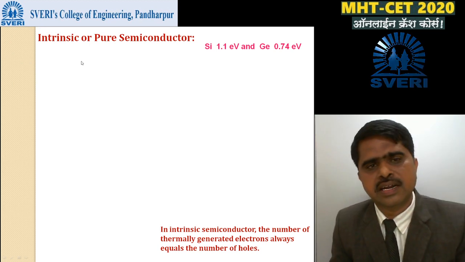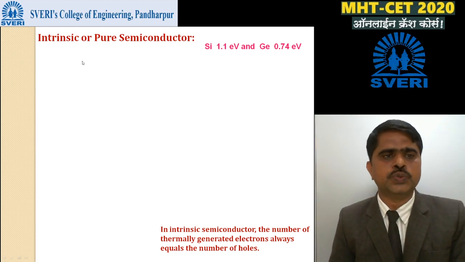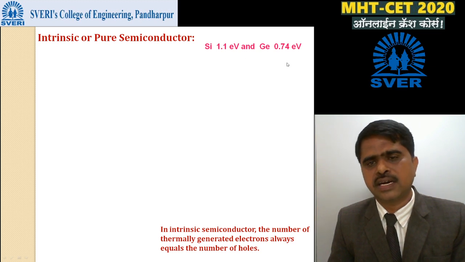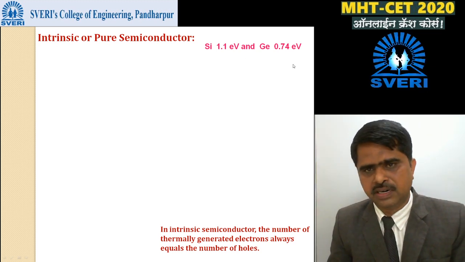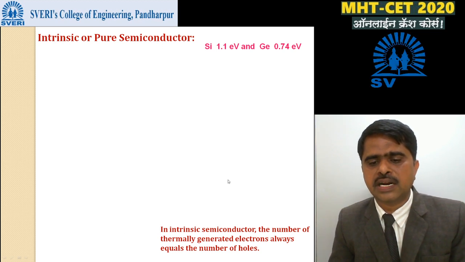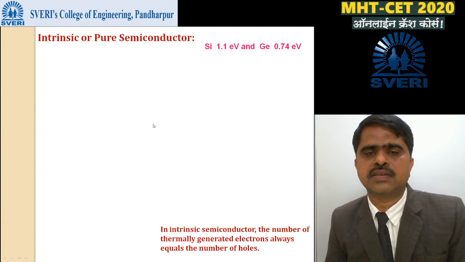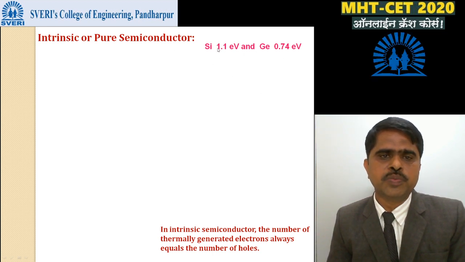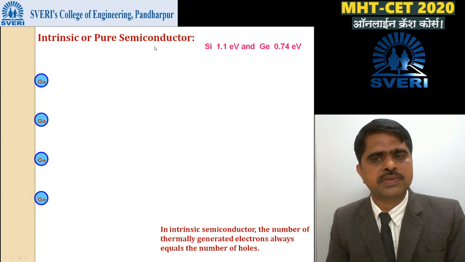these semiconductors are classified into two types. First is intrinsic type of semiconductors and second is extrinsic type of semiconductors. First we will see intrinsic type of semiconductors. Intrinsic semiconductors means pure semiconductors. Silicon and germanium are examples of pure semiconductors, or examples of intrinsic type of semiconductors.